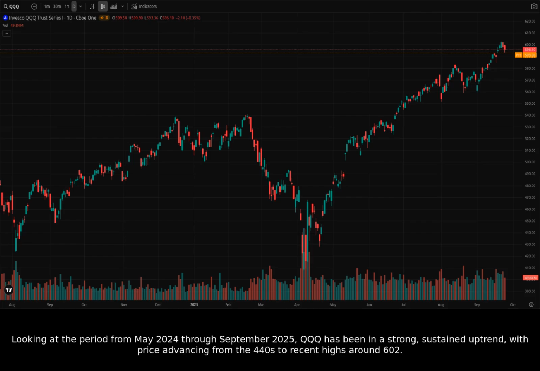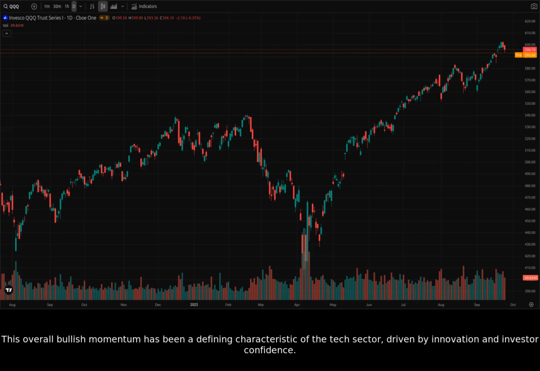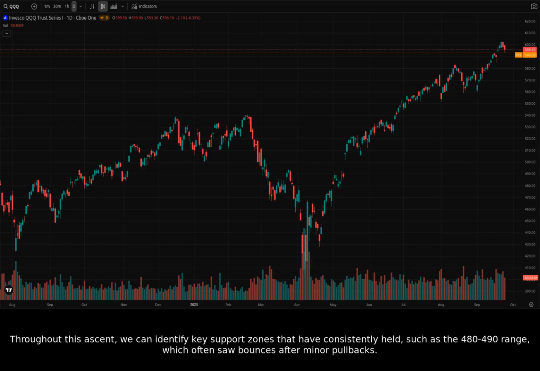Looking at the period from May 2024 through September 2025, QQQ has been in a strong, sustained uptrend, with price advancing from the 440s to recent highs around 602. This overall bullish momentum has been a defining characteristic of the tech sector, driven by innovation and investor confidence. Throughout this ascent, we can identify key support zones that have consistently held, such as the 480 to 490 range, which often saw bounces after minor pullbacks.